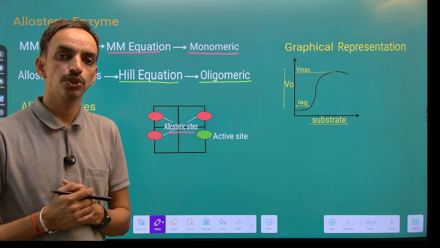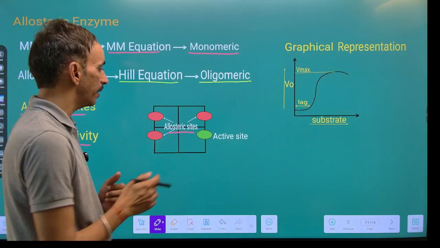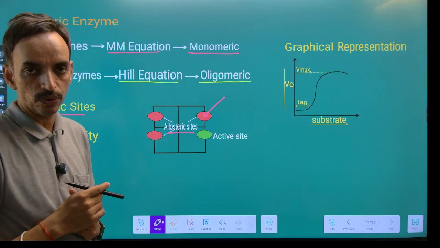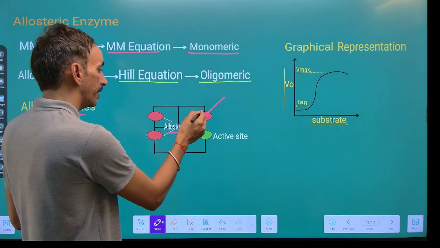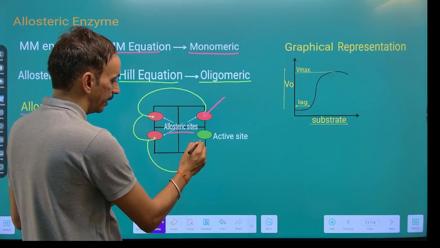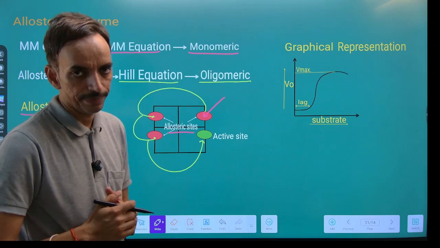Similarly, these enzymes show cooperativity. Now, what is cooperativity? It is simply the binding of substrate to one regulatory site, which will trigger the binding of substrate to all the substrate binding sites. This is known as cooperativity simply.